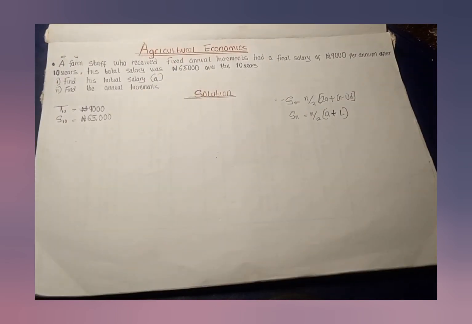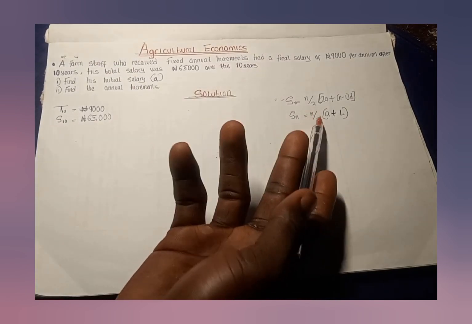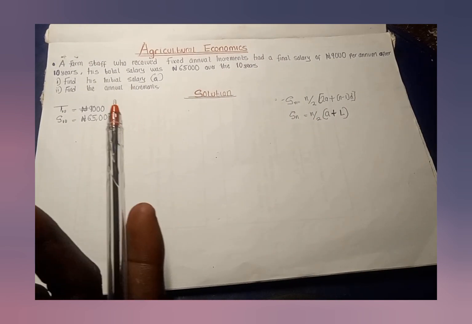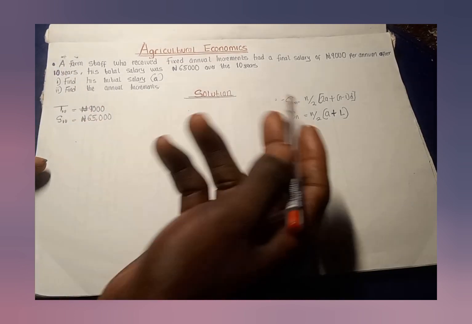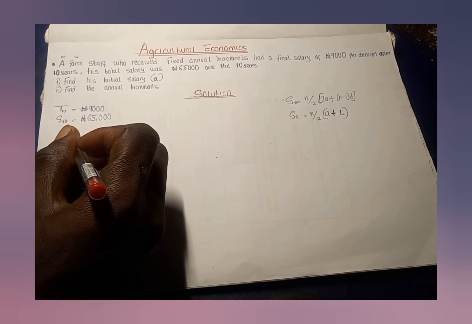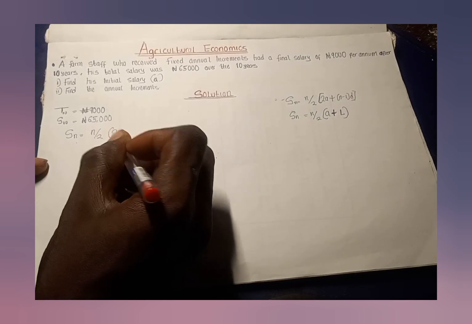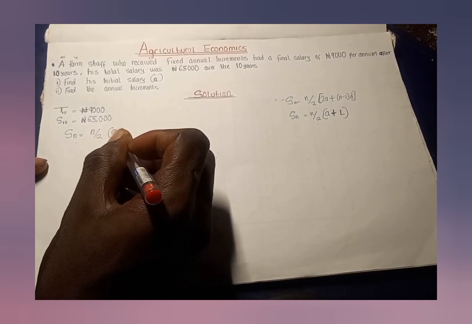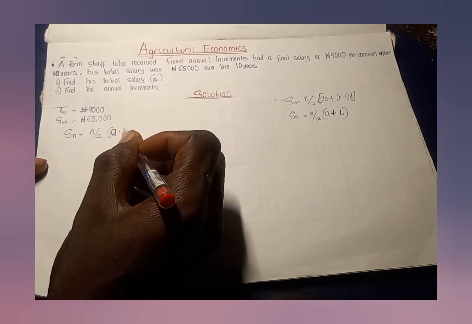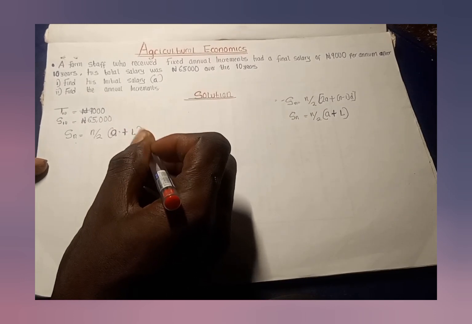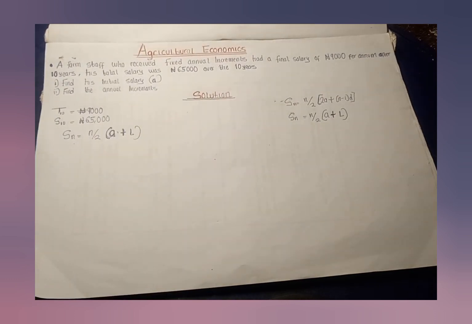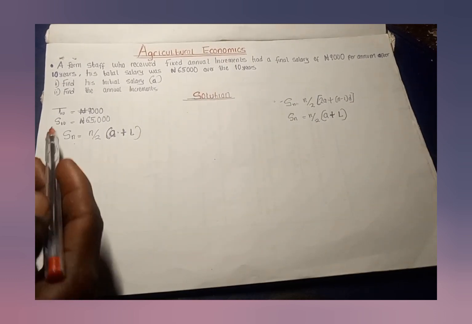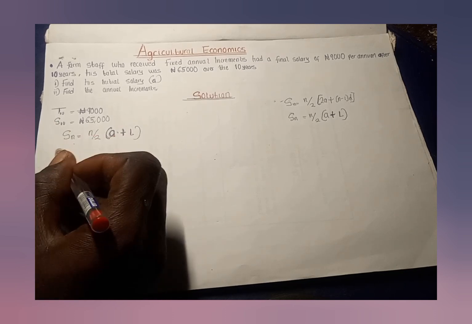Please, I want you to follow me carefully. I'm going to be using this formula because I'm only having one unknown, and that unknown is what I am told to find in my question. So Sn is equal to n over 2 into bracket A plus L. Now, substituting the parameters, I have my S10, I have 65,000 naira.